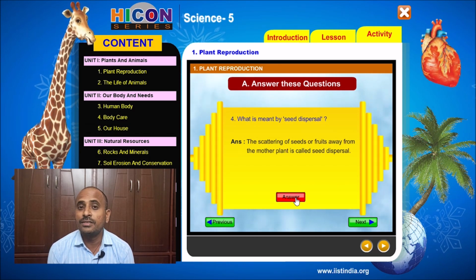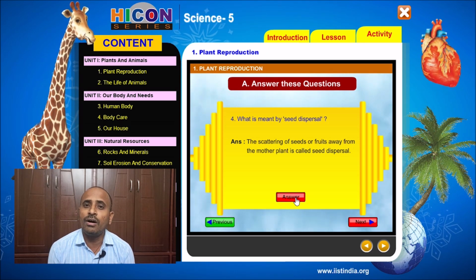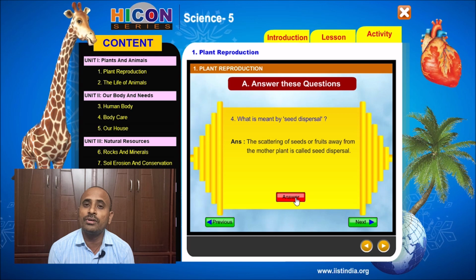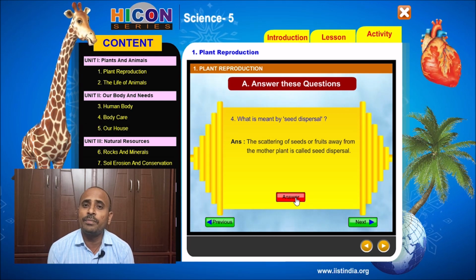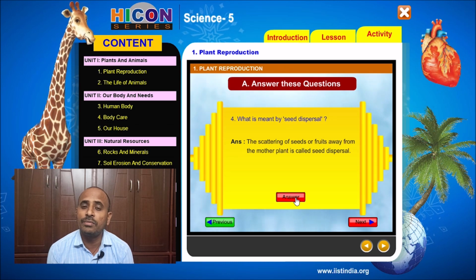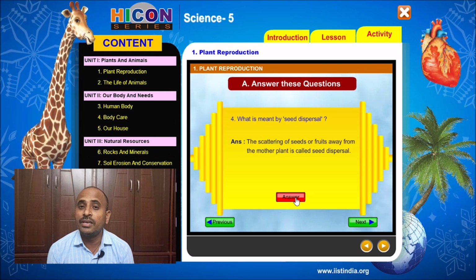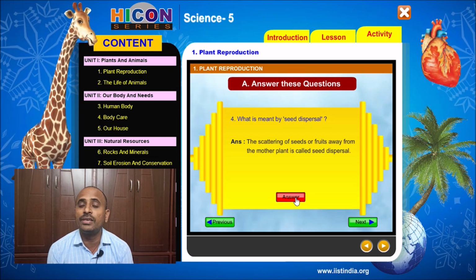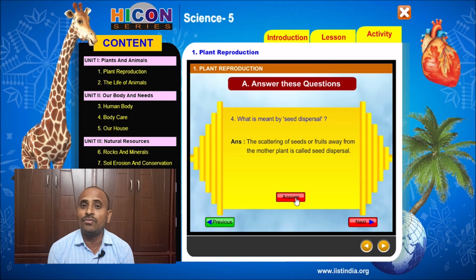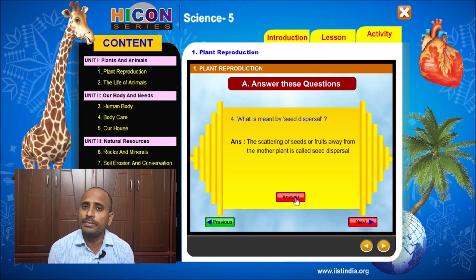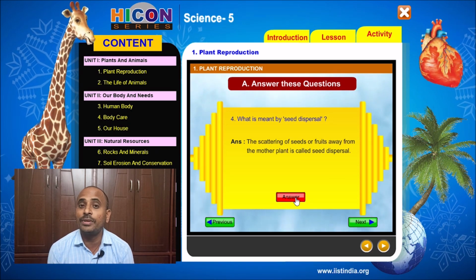So that means every plant produces so many seeds. If all the seeds fell down near the mother plant, they cannot grow, because there will be a crowding of the plants, and there will be competition for light and water between the plants. So that's why this does not happen in nature.